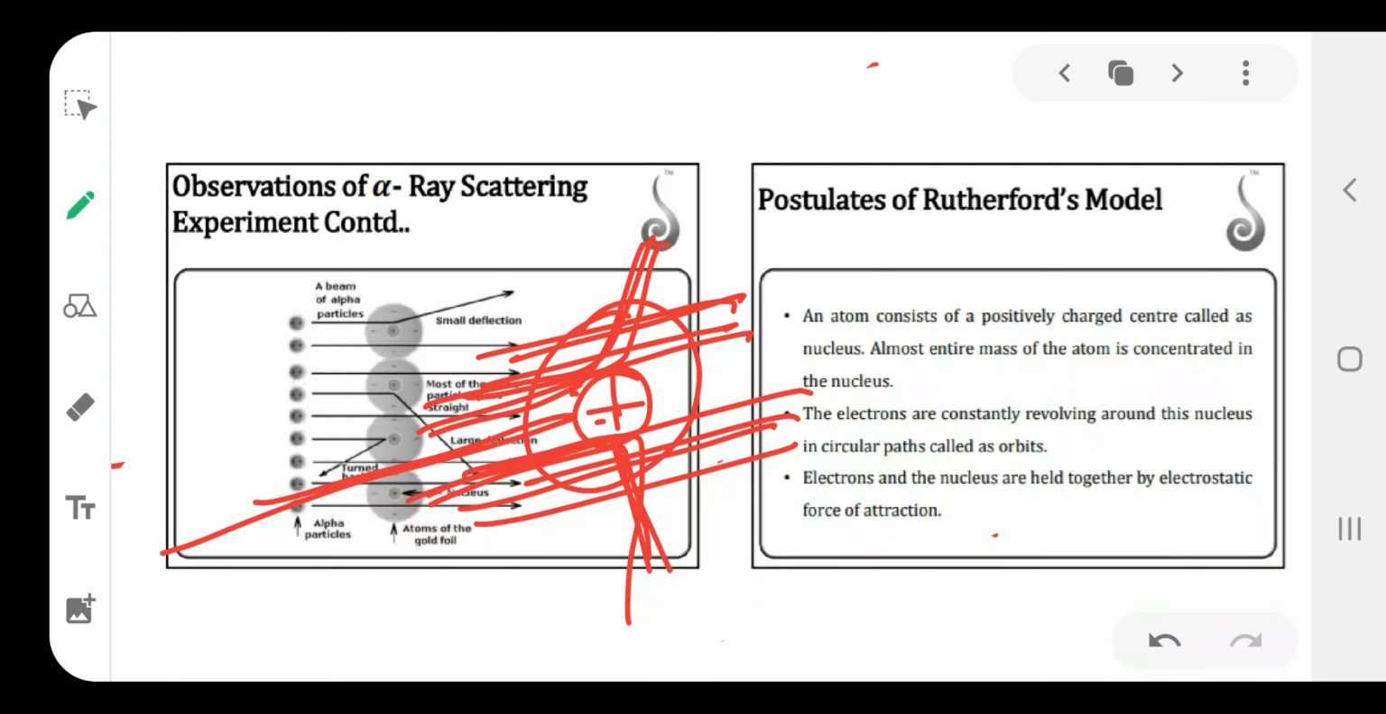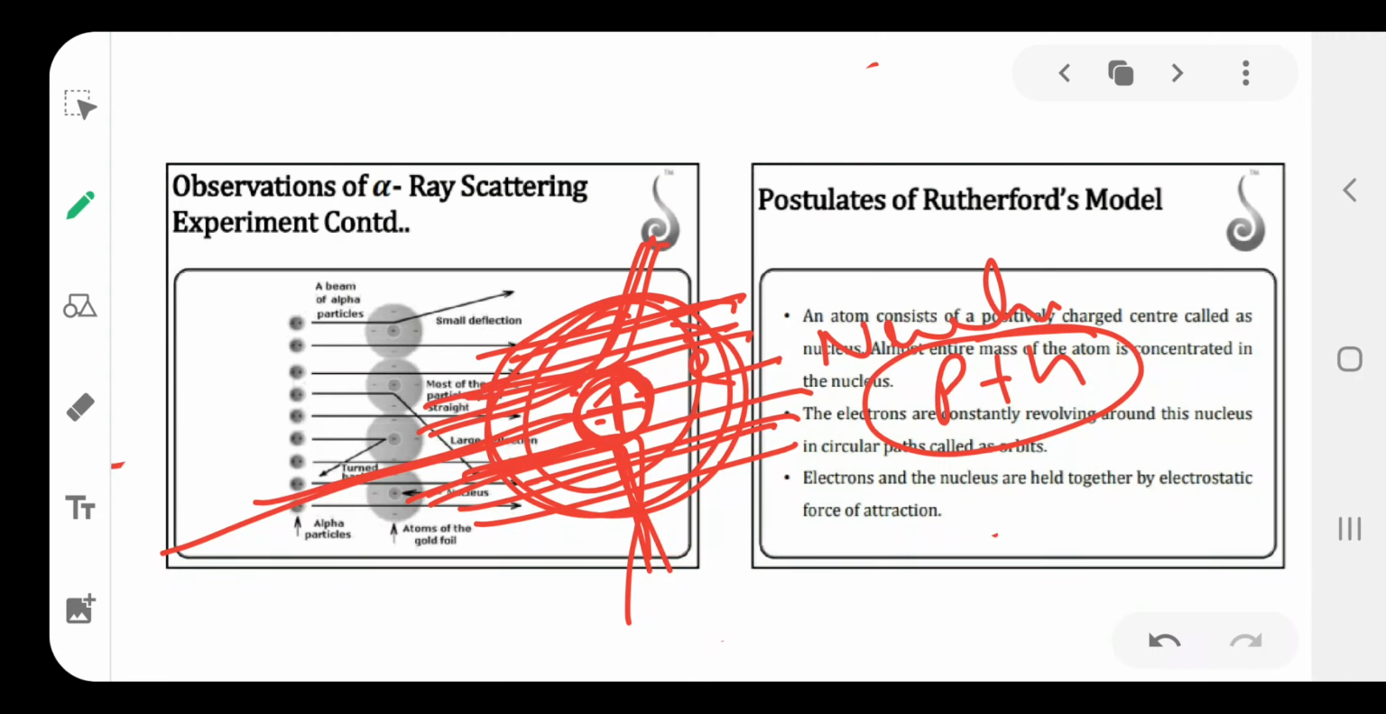From these observations, Rutherford explained that the maximum space in the atom is empty space. The total positive charge of the atom is concentrated in the center of the atom. It is called the nucleus. That nucleus was discovered by Rutherford. The nucleus contains the protons and neutrons. These are called nucleons, and electrons revolve around the nucleus in circular paths.